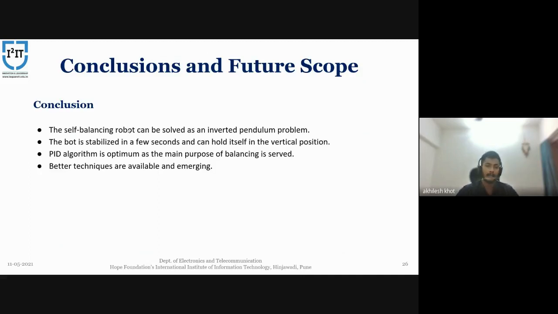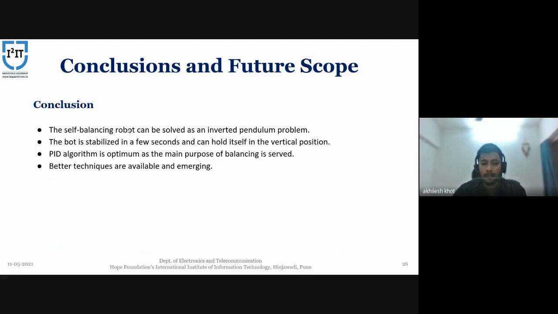So basically, what we conclude from this is that the self-balancing robot can be solved using the inverted pendulum problem, as you saw in the simulation. We have just used the cart and a pendulum, and again, it gets stabilized in a few seconds, as you saw, and can hold itself in a vertical position in the simulation environment. And for that, we have used the PID algorithm for its optimum gain.